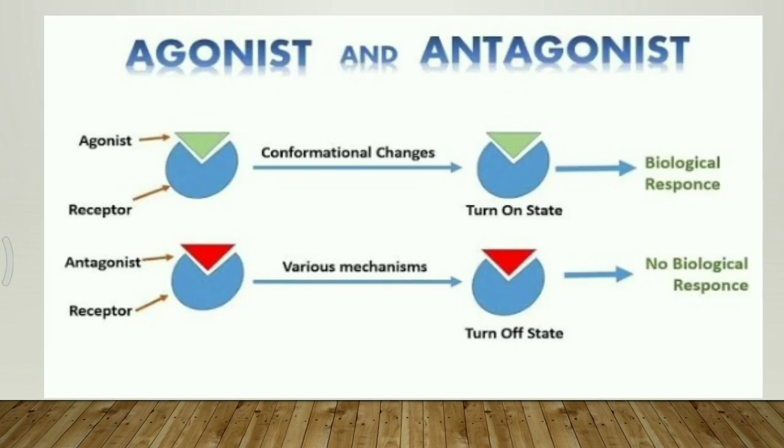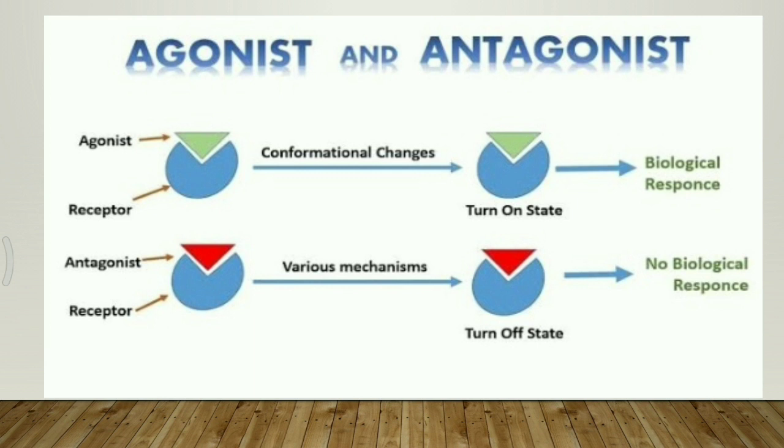Next, see the picture. In that picture, what is the agonist, what is the receptor, what is the antagonist? When an agonist is attached to the receptor, that is the binding site, and activates it, some conformational changes take place and turn on the site, giving a biological or desired response.